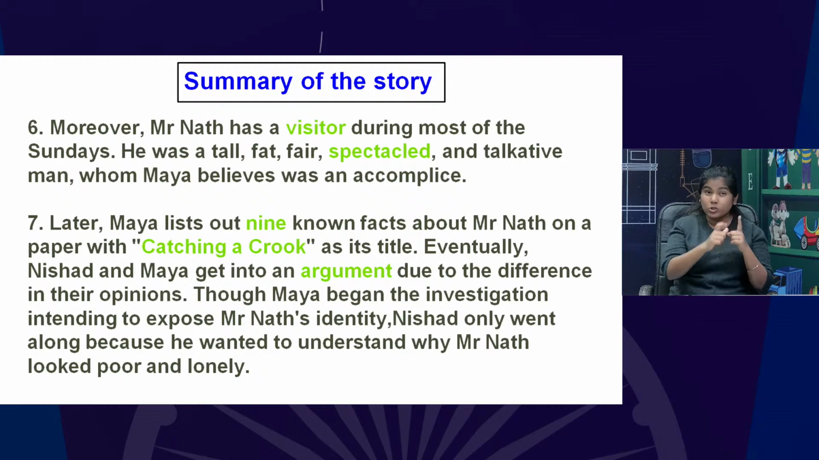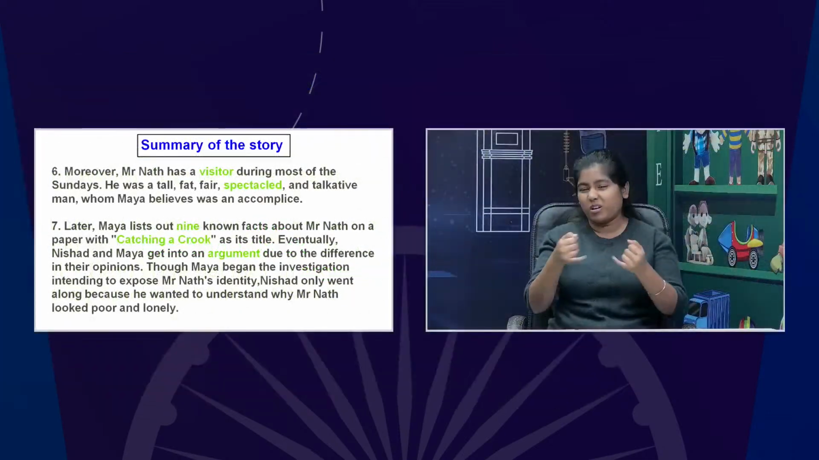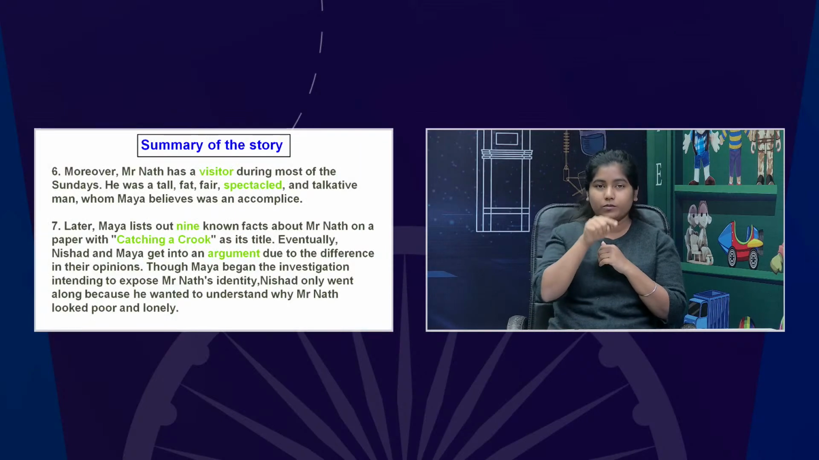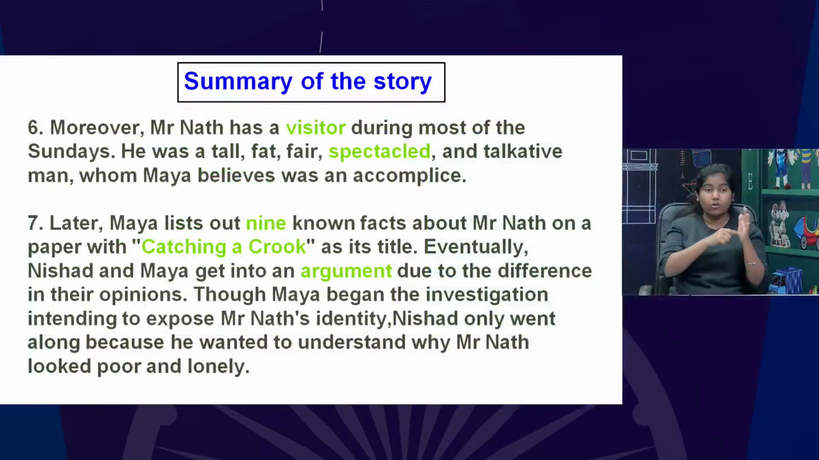Sometimes the elder one wants Maggie and involves the younger one to request or pamper moms and dads to ask for Maggie; they become partners in crime. Those are a few instances. So, seventh point, later Maya lists out 9 known facts about Mr. Nath on a paper